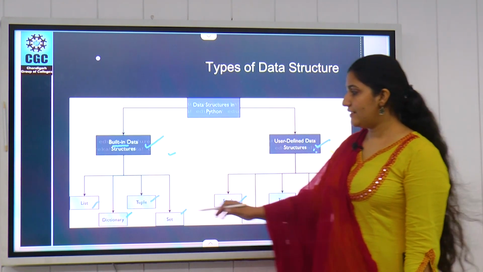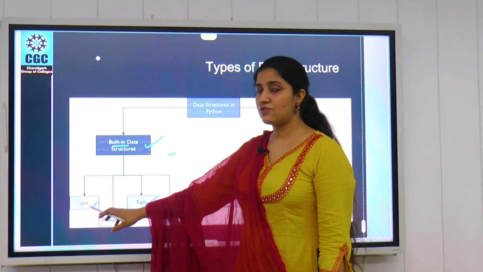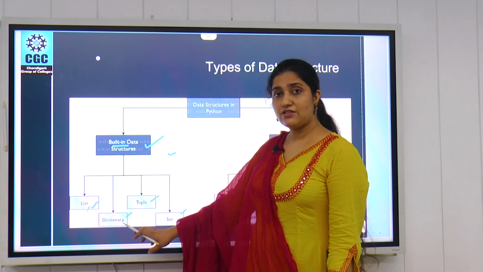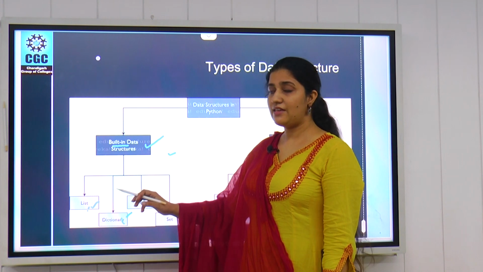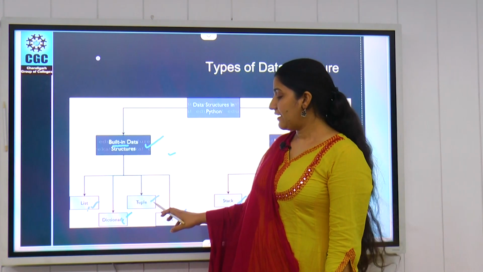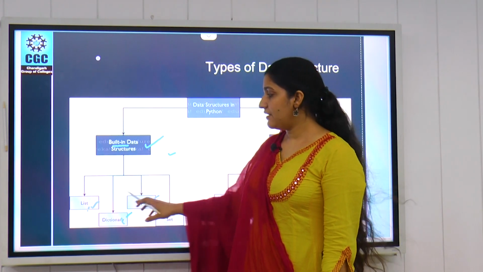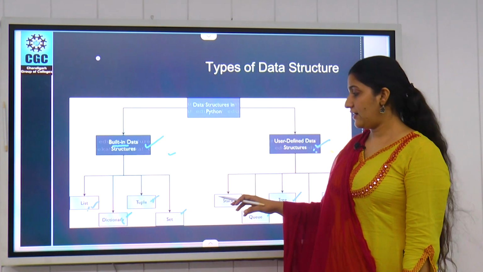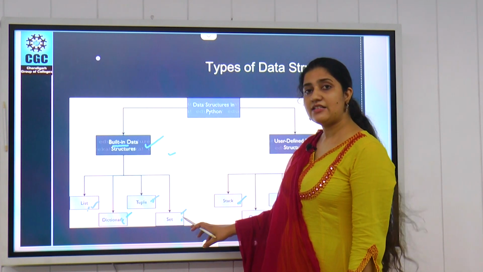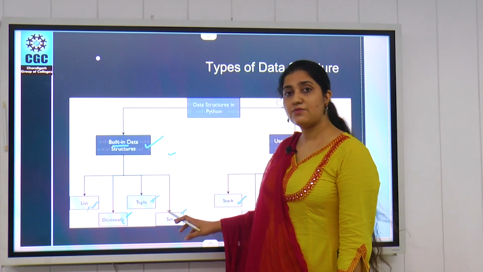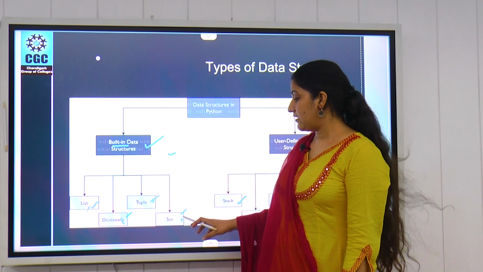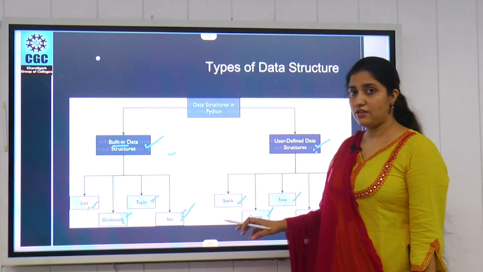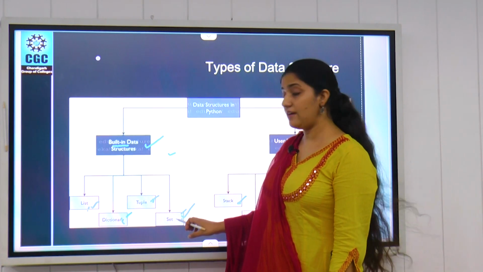In brief, a list basically stores our data in a sequential manner, whereas a dictionary is used to store the data with key and value pairs. A tuple can be used to store data similar to a list, but in a tuple we can't modify our data. A set simply represents the data elements with unique values. That means the elements contained in a set are always unique, no repeated values will be there in the set.